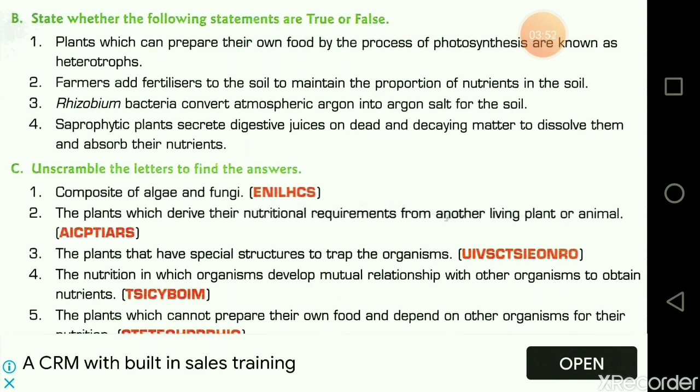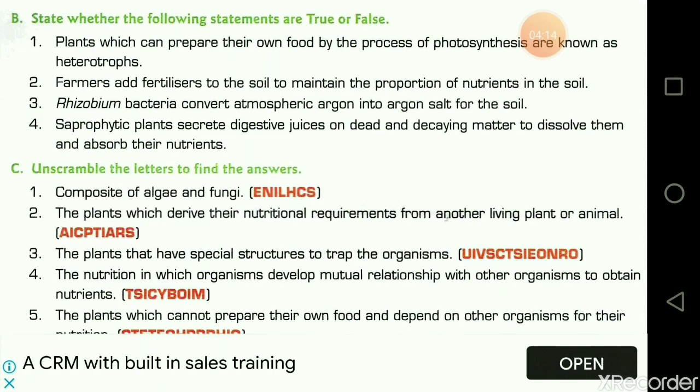So the first statement is false. Farmers add fertilizers to the soil to maintain the proportion of nutrients in the soil. That is true. Why do they add the fertilizers? So that they make the soil fertile and get good crops.